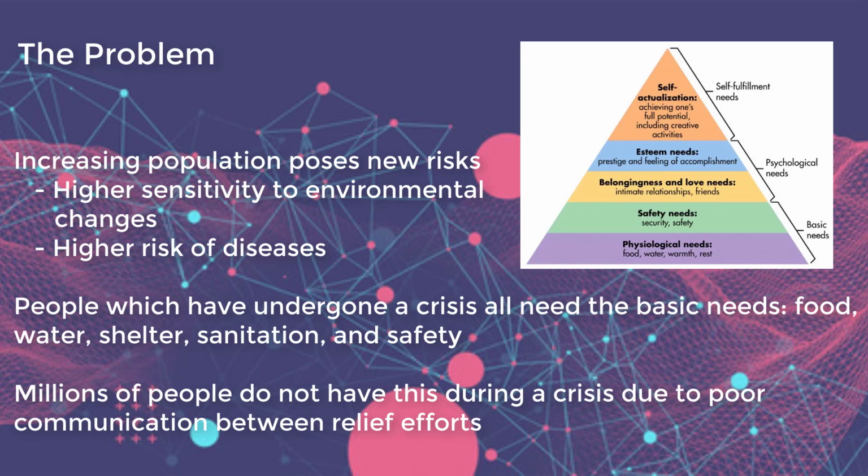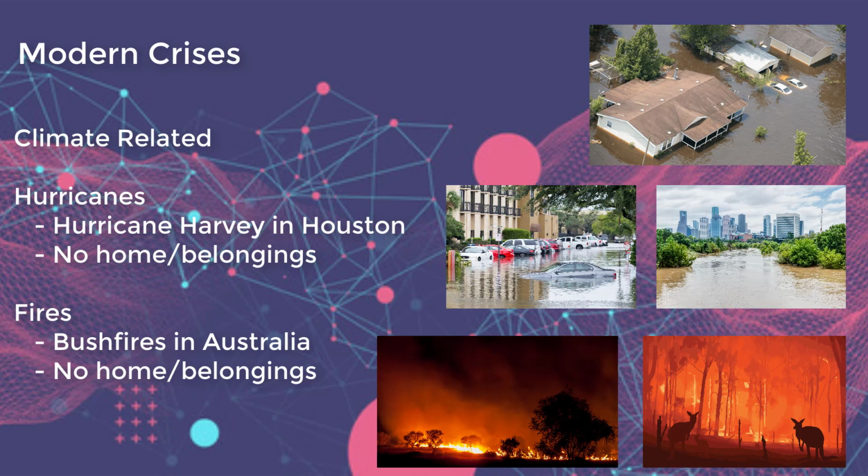Currently, there are many different relief organizations trying to help, but they don't communicate with each other and don't get resources there on time. Some climate-related crises are hurricanes and fires. 2 years ago in Houston, Texas, Hurricane Harvey left hundreds of people homeless. Homes and cars were completely submerged by water. In Australia, many people lost and are losing their homes to the wildfires. In both cases, these people need a place to stay, food and water, sanitation areas, blankets, clothes, and may need